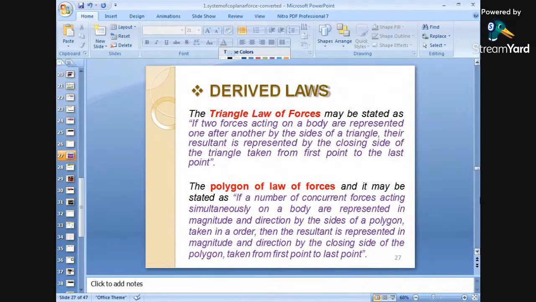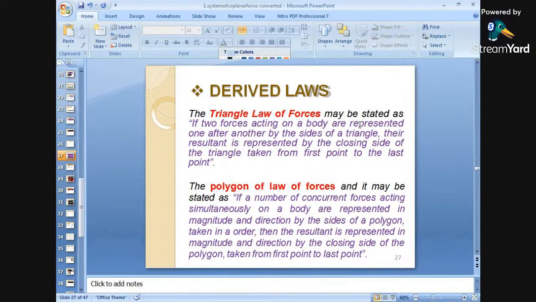Next are the derived laws. What are the different laws considered for this? Again there is the parallelogram law, the triangle law, or the polygon law. So these are the different laws which have been considered. So what is the triangle law?